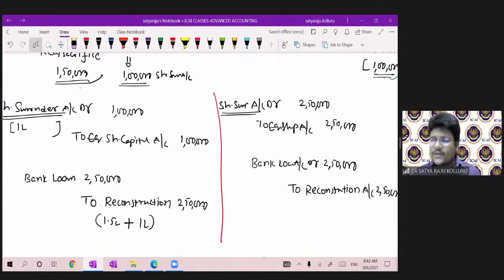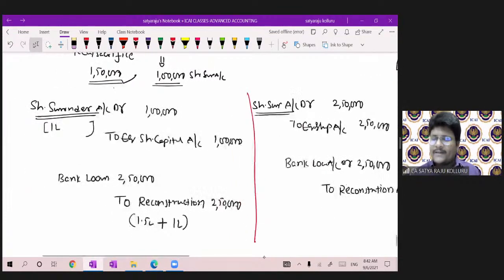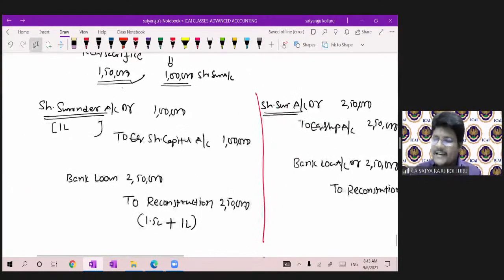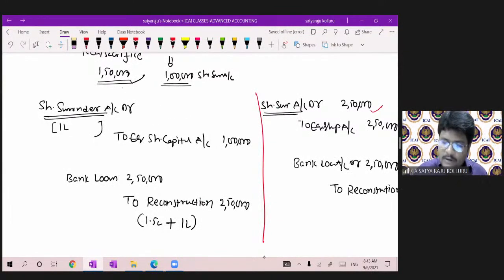To understand the scope, I passed different entries, but I don't want to pass these entries separately. How can I pass them in the examination? Here share surrender 2.5, here 1 lakh. In total I will put 3,50,000 itself.